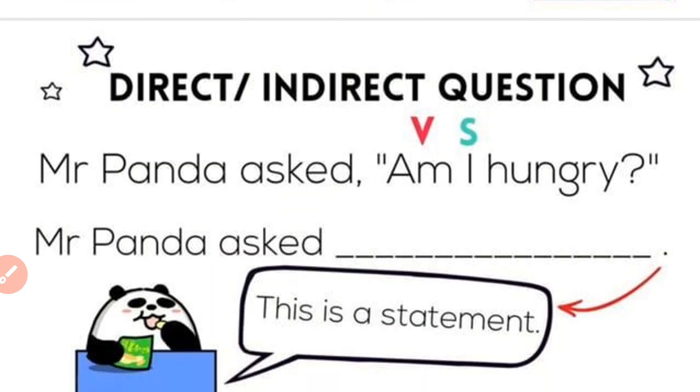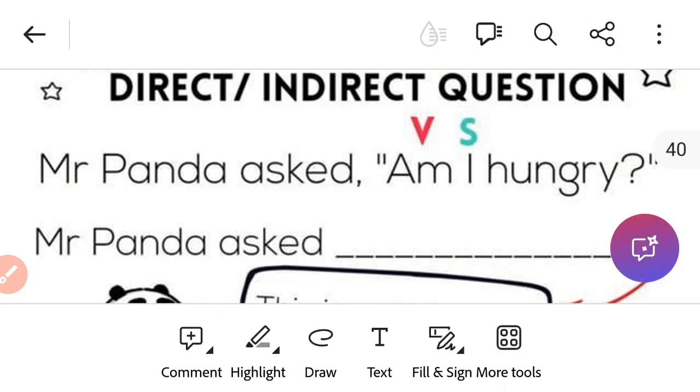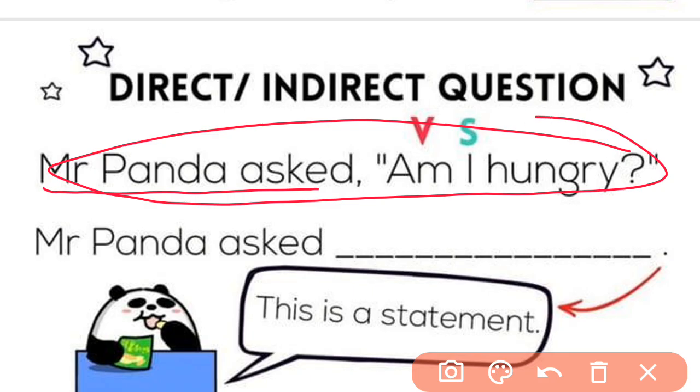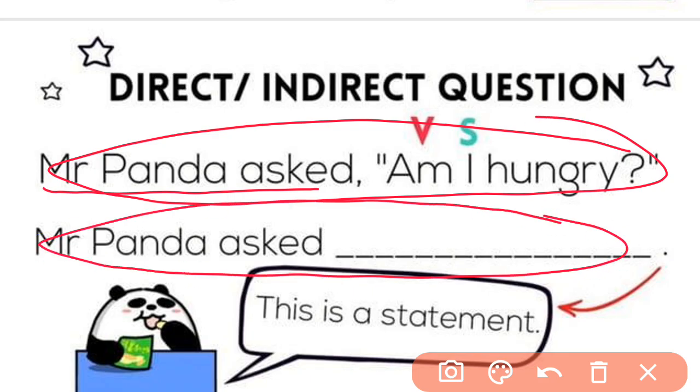So let us learn the direct and indirect questions. Mr. Panda asked, "Am I hungry?" Mr. Panda asked that. Now, if we are converting a direct question to indirect, that means direct will always be a question and indirect will always be a statement.